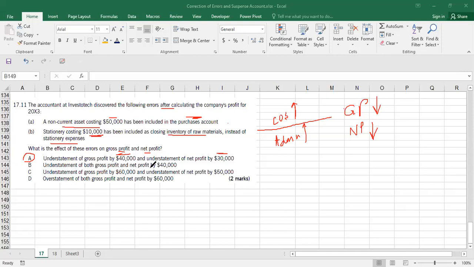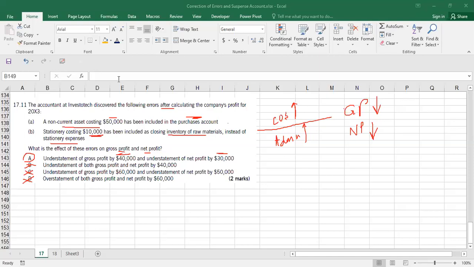Understatement of both gross profit and net profit by 40,000. That's not the option. And understatement of gross profit by 60,000 and an understatement of net profit by 50,000. This is also not the option. And overstatement of both, overstatement is not possible. So this is again not the answer.